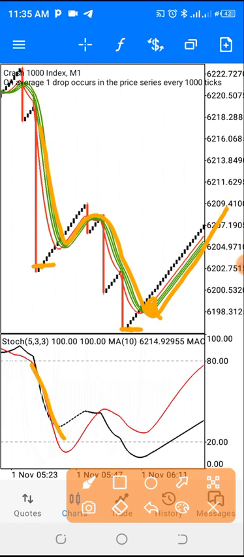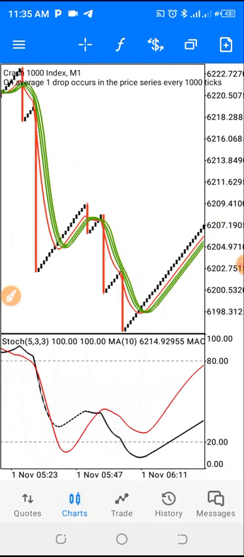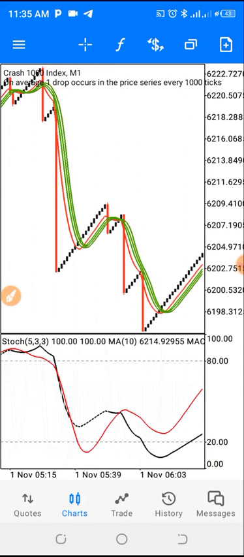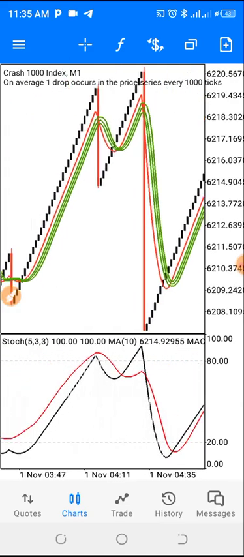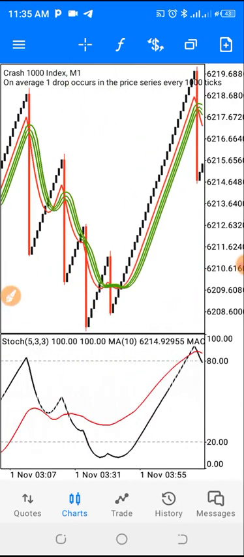You can see it is showing below your 20 level. So at this area you can enter, when the whole moving average here is crossing. So you can take your entry from here and you take your 10 to 20 candles and you are out of the market, guys. You have it very well.